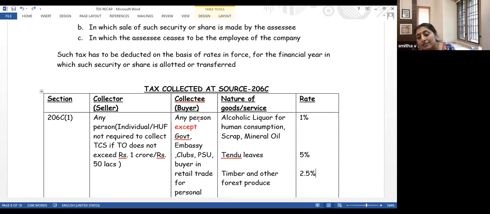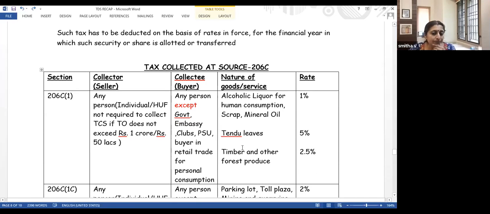But suppose Kerala State Beverages Corporation sells this to a bar situated in Calicut. Let us take, there is a bar in Hotel Taj. Hotel Taj purchases alcoholic liquor in huge cases from Kerala State Beverages Corporation. In that case, Kerala State Beverages Corporation will collect TCS from Hotel Taj, because Hotel Taj is not using it for their own consumption. They are using it for resale. Did you understand? Abbas, I hope you also stand corrected now.